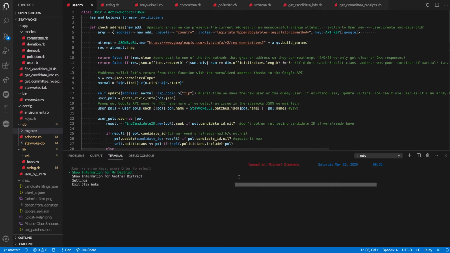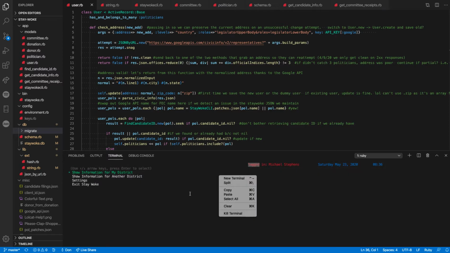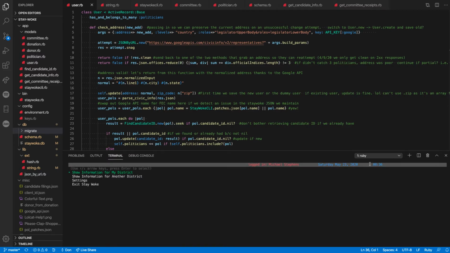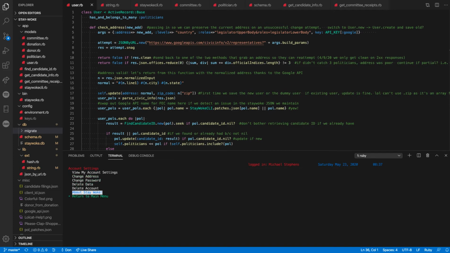So this is all just text. This is actually not graphics. I can't click on it in any way. But there's just this little header that shows you you're logged in. It's got the current date, the current time, which is really dope. Show you settings, which is the least impressive first, but just to really show it's like a real program.